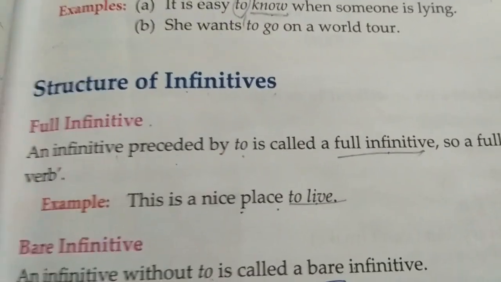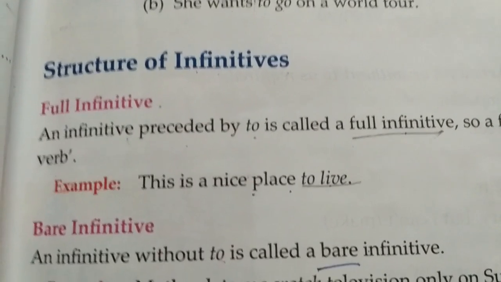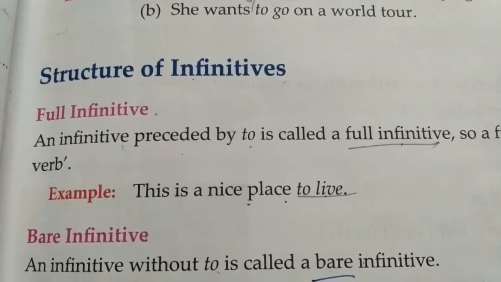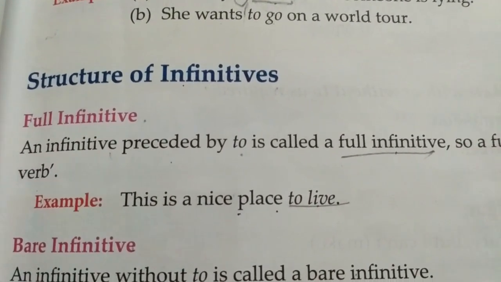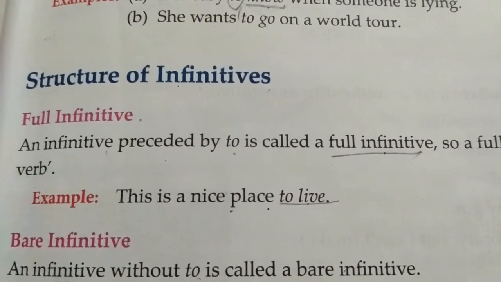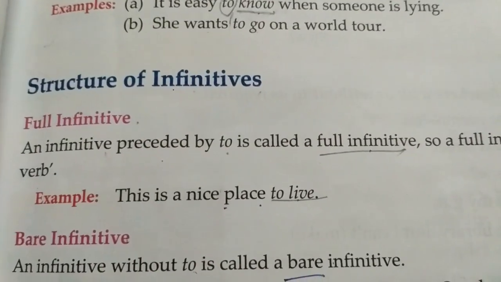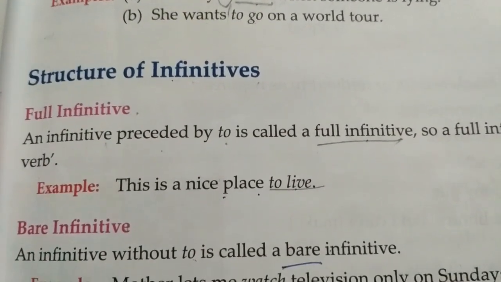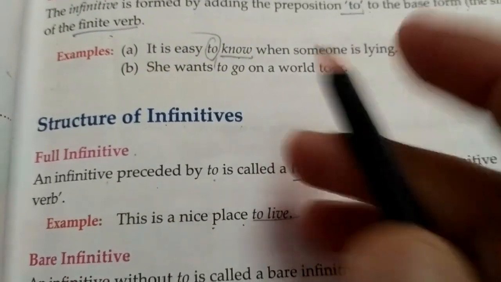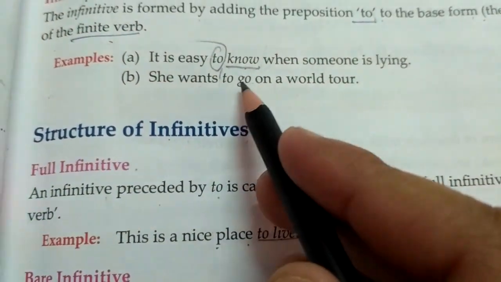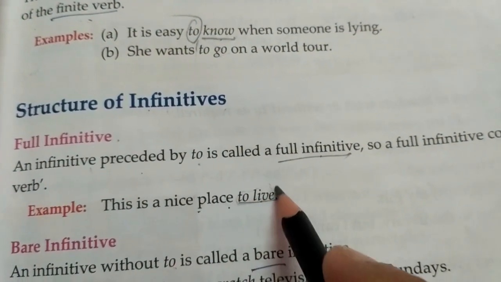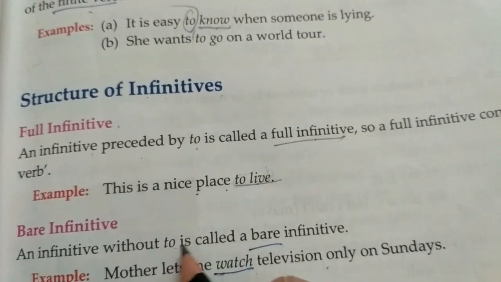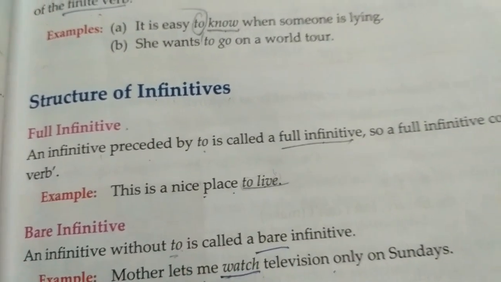There are basically two types of infinitives: full infinitive and bare infinitive. In your book they have given the split infinitive also, but that is not used mostly. So we will just focus on these two only. Full infinitive, whatever we discussed now, that to plus first form of verb, is called full infinitive. Bare infinitive is where we omit this to.